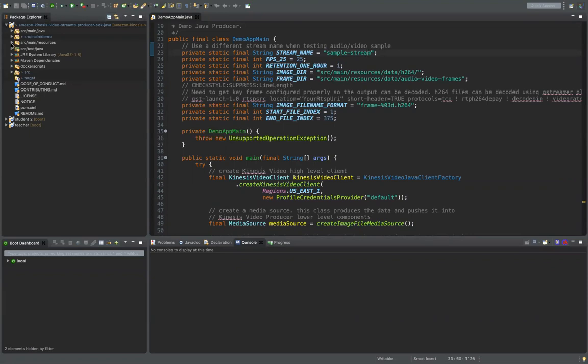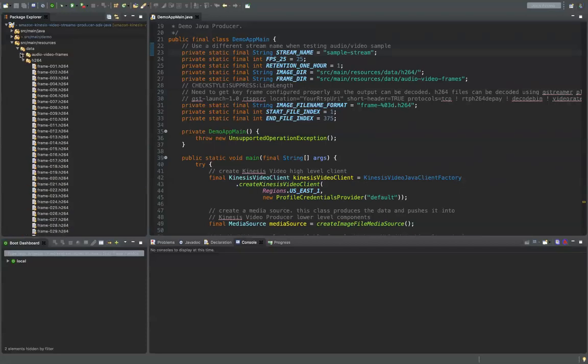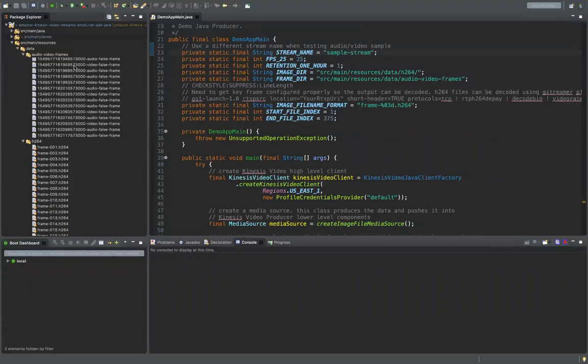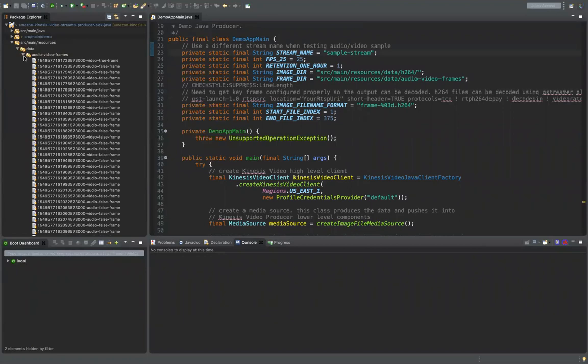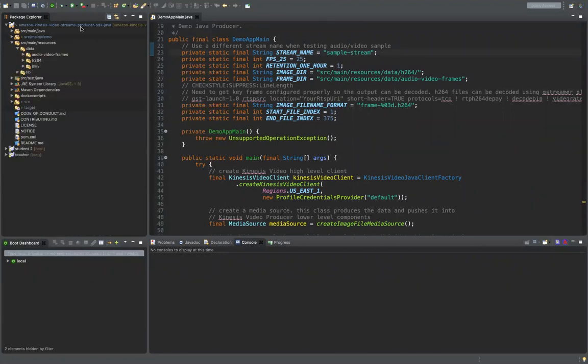And you can see all of our frame data and our image data is residing within the source main resources under the data folder. We have the H264 format frames over here, as well as the audio video frames, right? So you can see all of these. These come pre-built with the Kinesis producer library just for us to get started with.